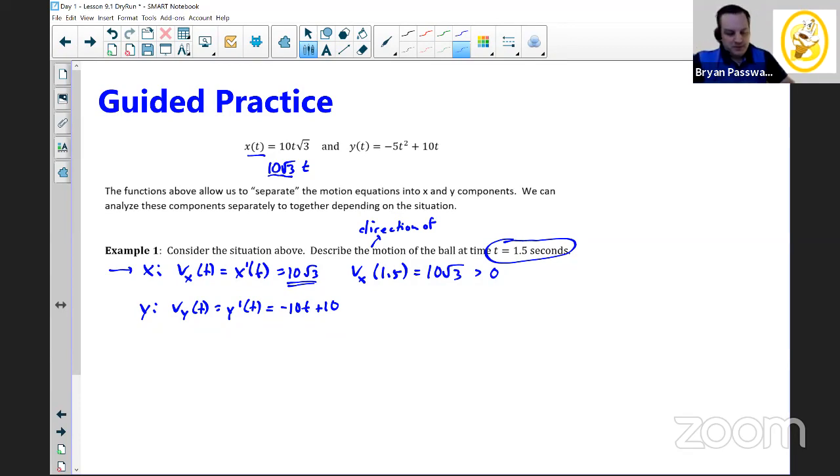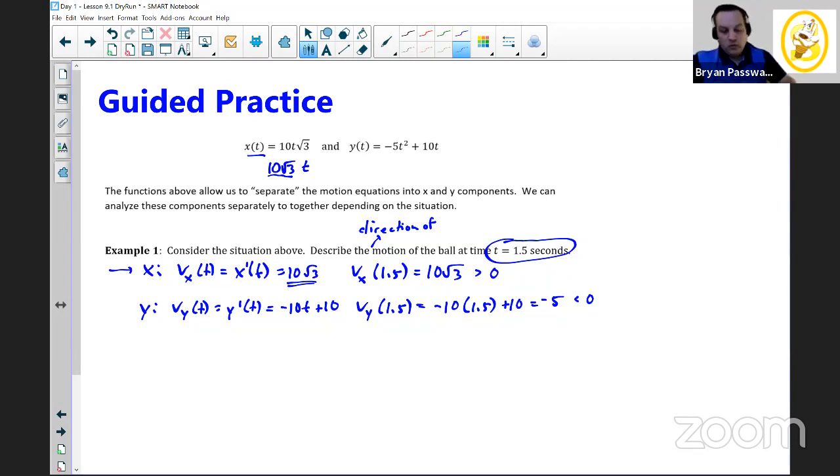Now in the y direction, if we figure out the velocity at time 1.5, we can plug 1.5 into here, and we get negative 10 times 1.5 plus 10. That gives me negative 5, if I simplify that, which is less than 0. So in the y direction, which is up and down, the velocity is negative, which means it's moving down.